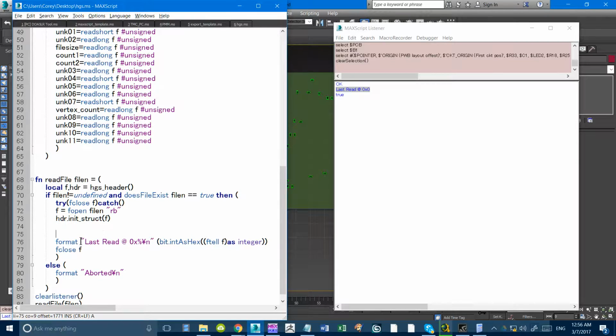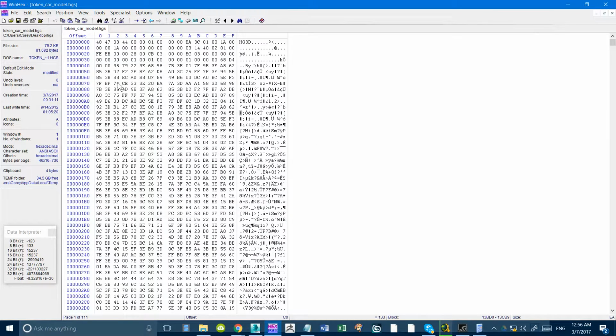When we run it, it says 3A, so that's where we should be sitting. 3A would be here. It looks like I'm off by 1 long. That's not good.